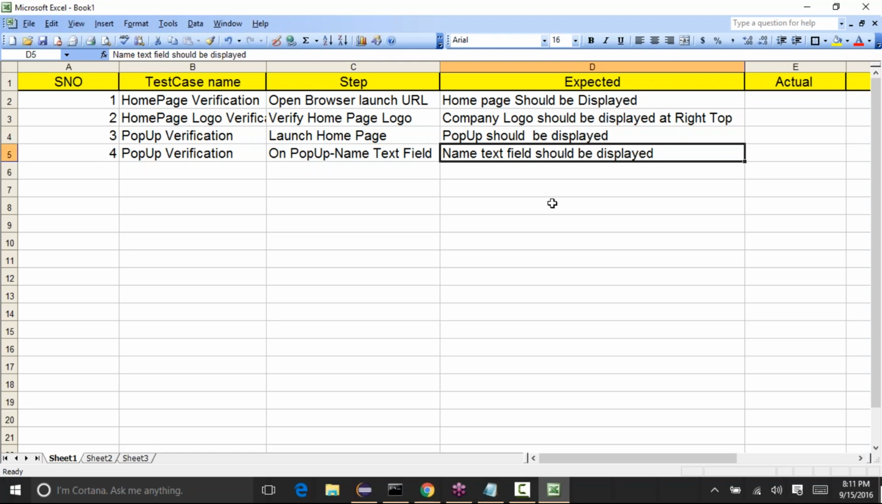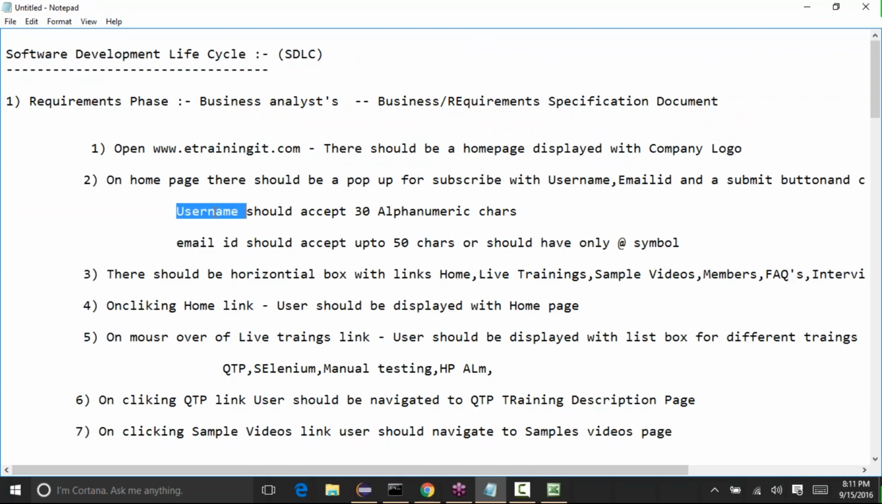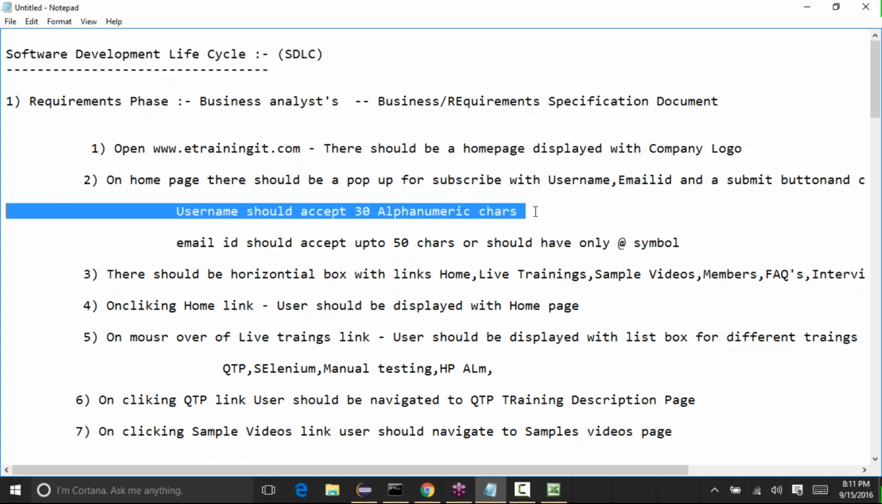So one for the name text field should be displayed, then email ID text field should be displayed, password should be displayed, or whatever it is based on that. Okay, and then one more test case, let's say fifth one. See, let's write one test case for this. Username should accept 30 alphanumeric characters. To test this, we might need to write multiple test cases.